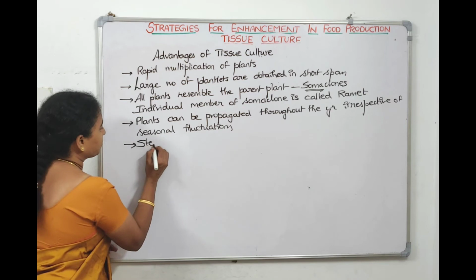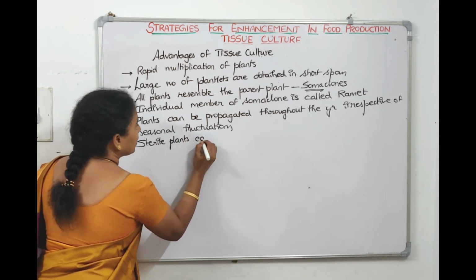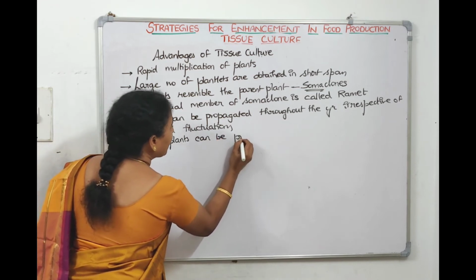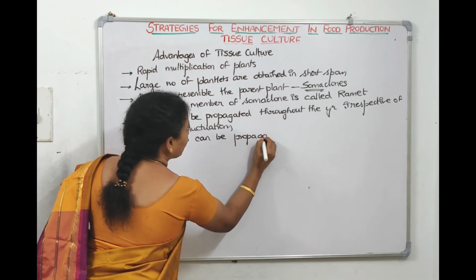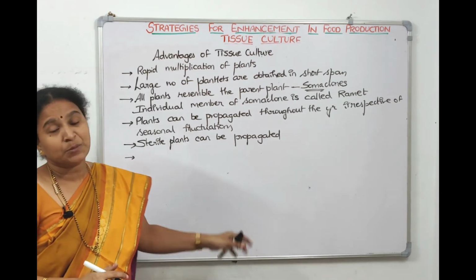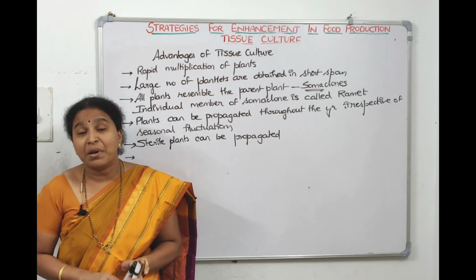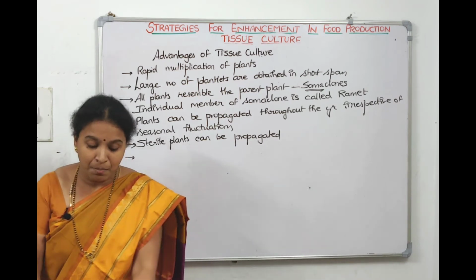How good it is? Sterile plants can be multiplied or propagated. Then rare, threatened, endangered species can be multiplied and they can be maintained.